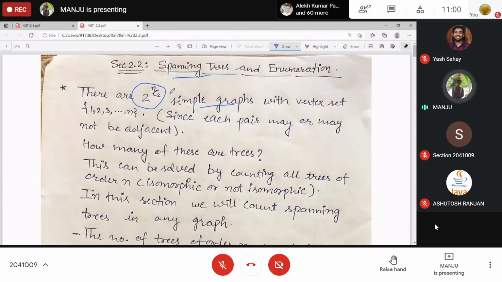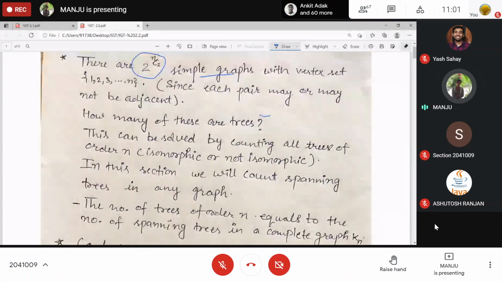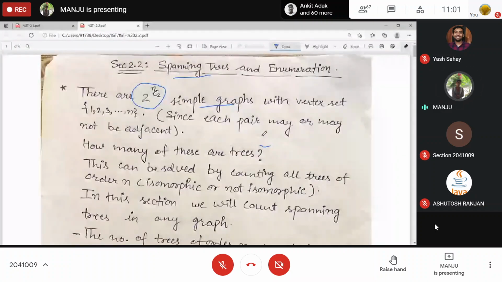Okay, so these are the total number of graphs with respect to this one. Out of these, first we'll try to find how many of these are trees, and if some are not trees, then we can reduce them to trees by just removing edges from the cycles. And how many such spanning trees will exist?